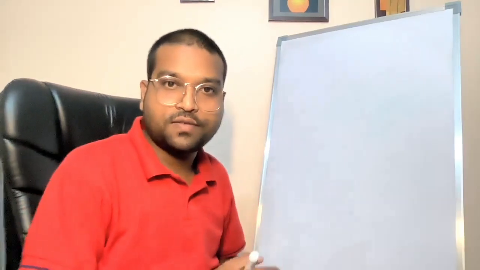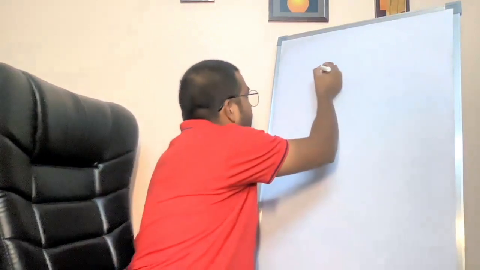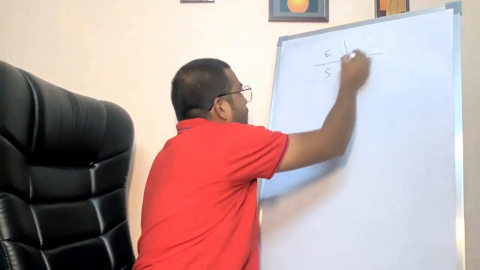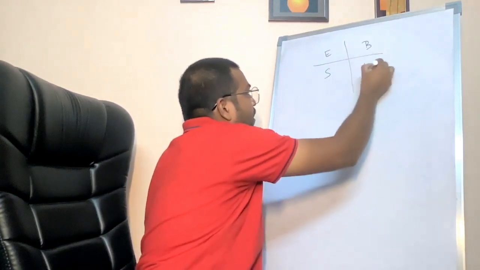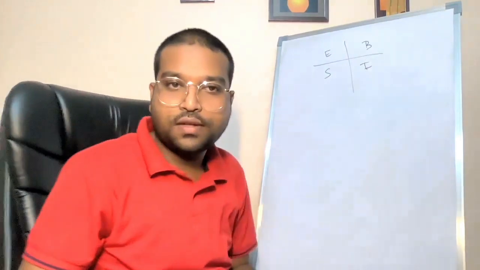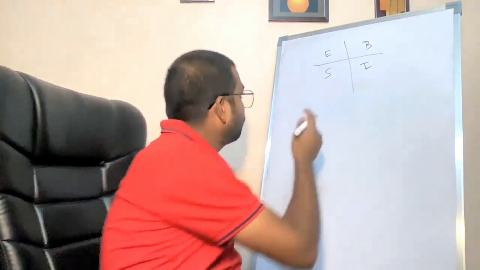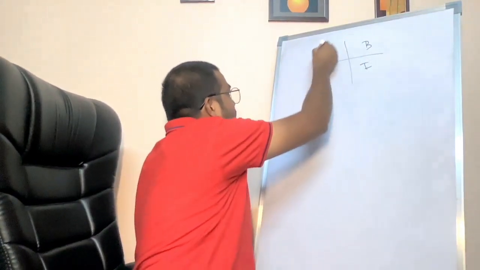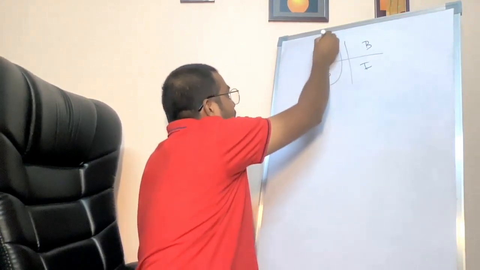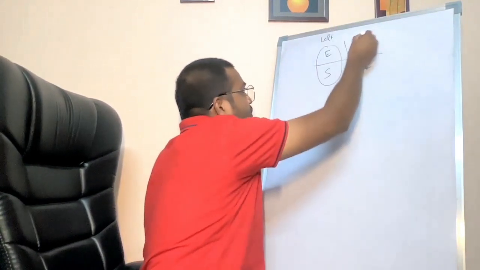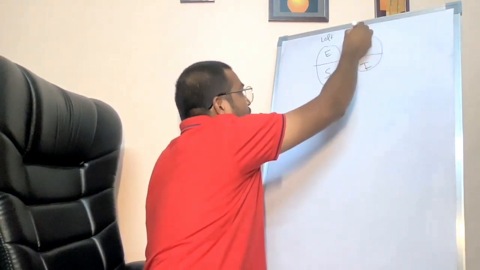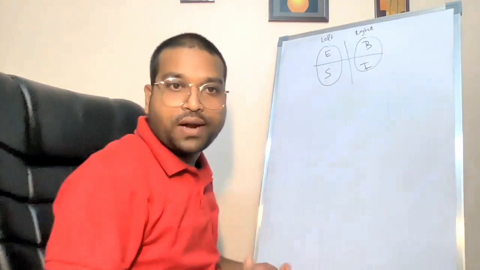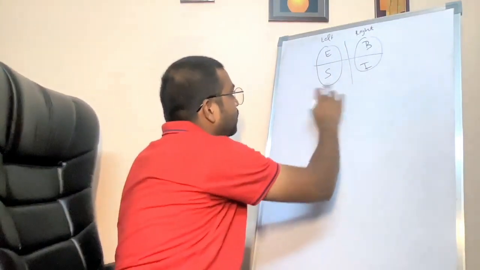So let's start, guys. Here, I already explained there are four quadrants: E, S, B, and I, right? So these are the quadrants. Now, what are the basic differences between these four quadrants? If I consider these two quadrants as the left side of the quadrant and these as the right side of the quadrant, right? So what are the differences between these two categories?